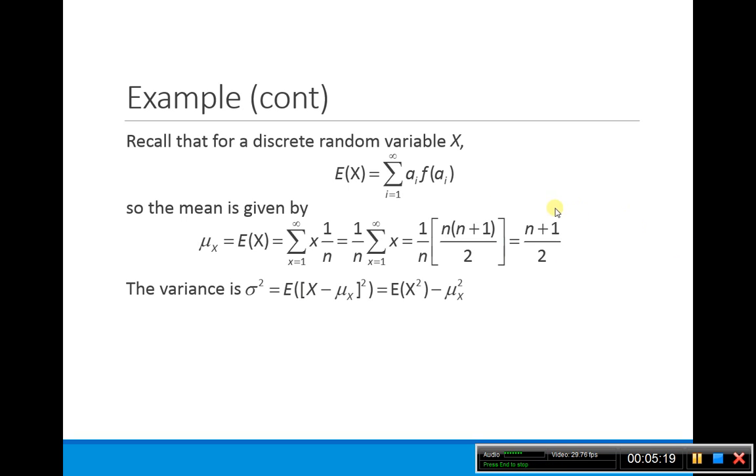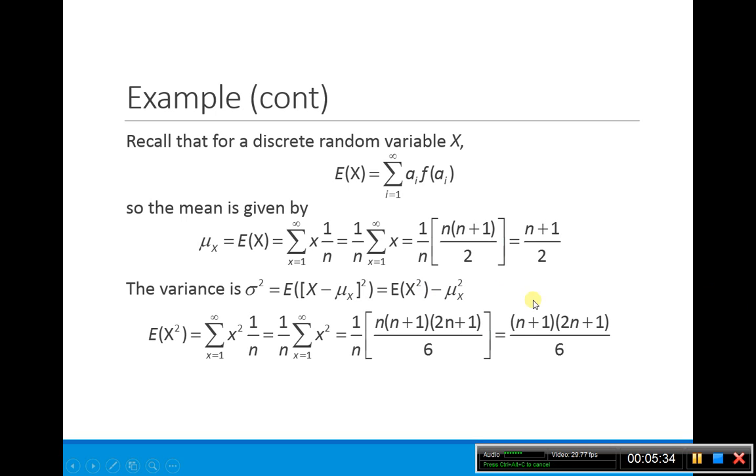The formula for the variance we have was E of x squared minus mu of x squared. Our mu of x was n plus 1 over 2, so we're going to substitute that in. Let's first find this E of x squared. We're going to be putting in x squared here. The 1 over n stays the same. We're looking at the sum as x goes from 1 to infinity of x squared, we can write that sum in a finite form as this. The n's cancel. Here we get E of x squared.